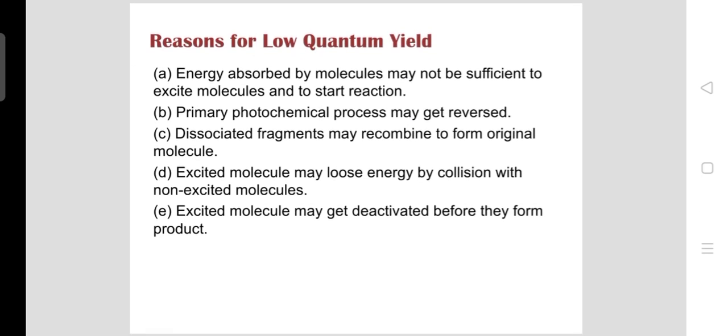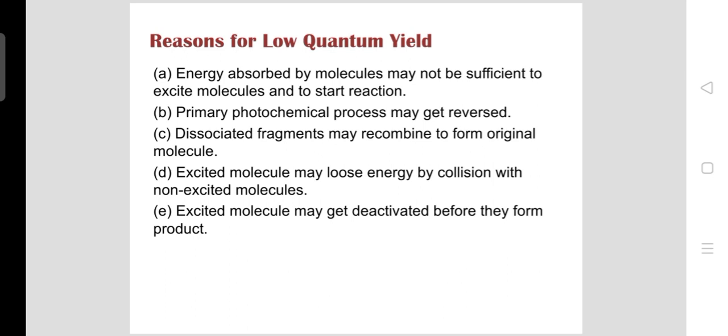Now the reasons for low quantum yield. Energy absorbed by the molecule may not be sufficient to excite the molecules and to start the reaction. So due to this, the primary photochemical process may get reversed, and they recombine to form the original molecule.